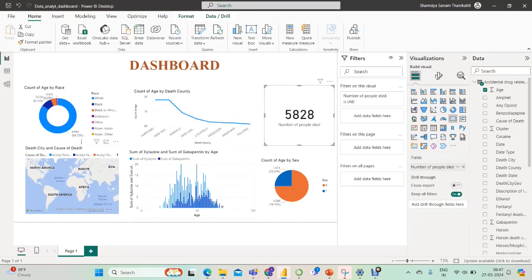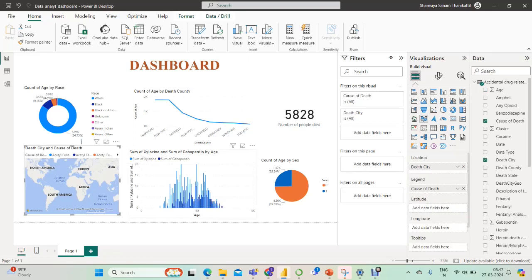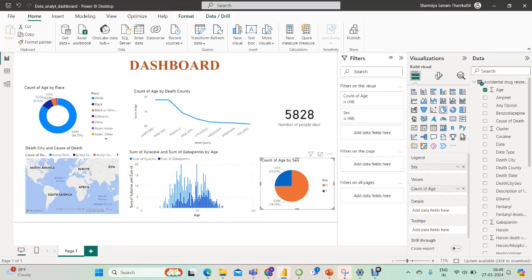And this is the death city and cause of death graph that we find. After that, we find the bar graph of sum of xylazine and sum of gabapentin by age. Also, we find a pie chart of count of age by sex. As we mentioned before, we use the number 0 for male and 1 for female.